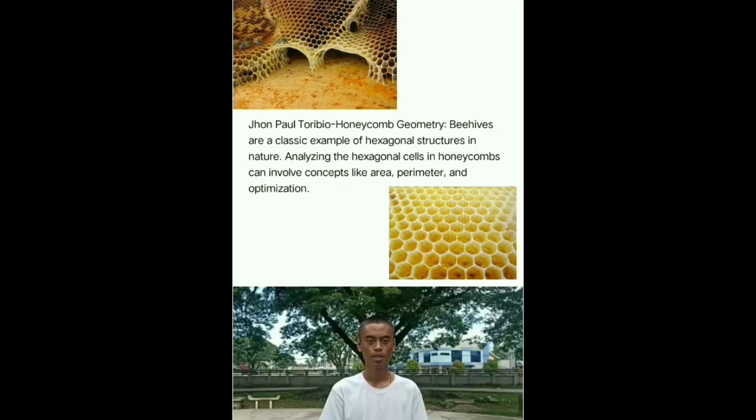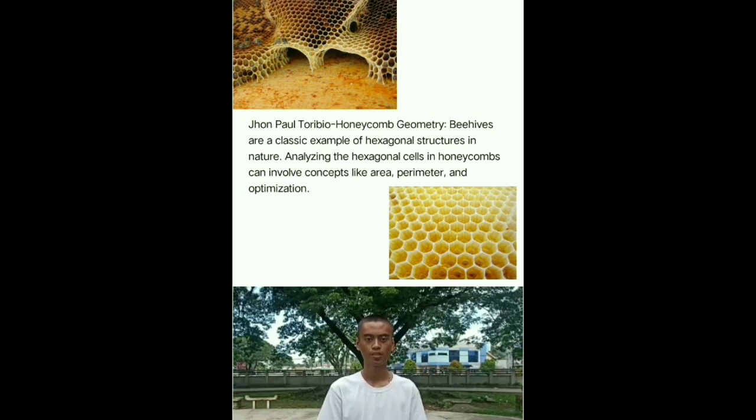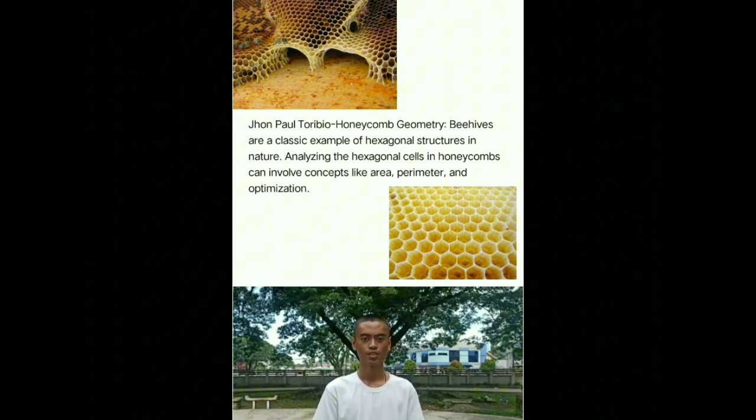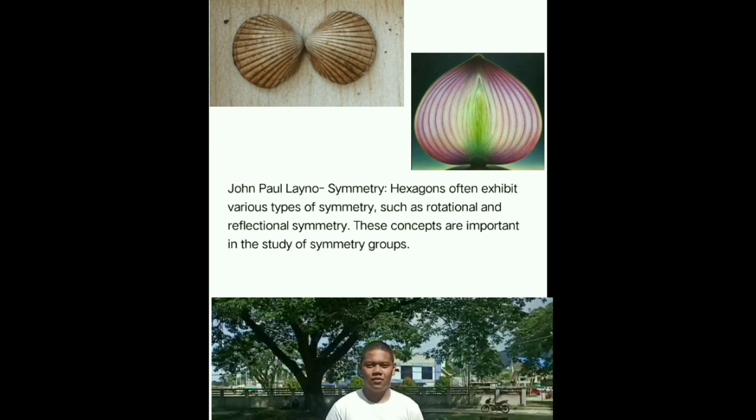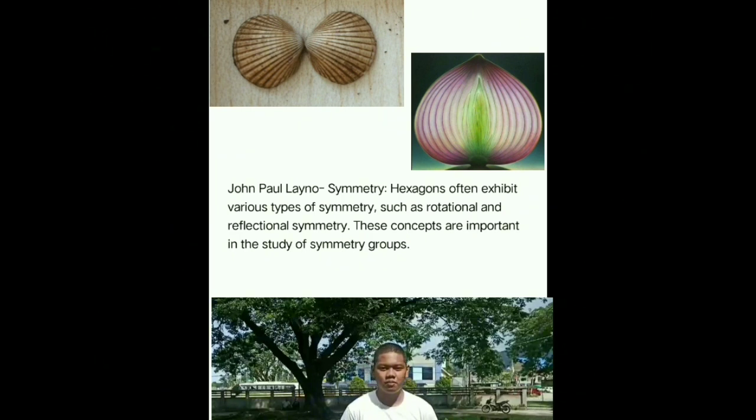Honeycombs are a classic example of hexagonal structures in nature. Analyzing the hexagonal cells in honeycombs can involve concepts like area, perimeter, and optimization. Symmetry: hexagons often exhibit various types of symmetry, such as rotational and reflectional symmetry. These concepts are important in the study of symmetry groups.